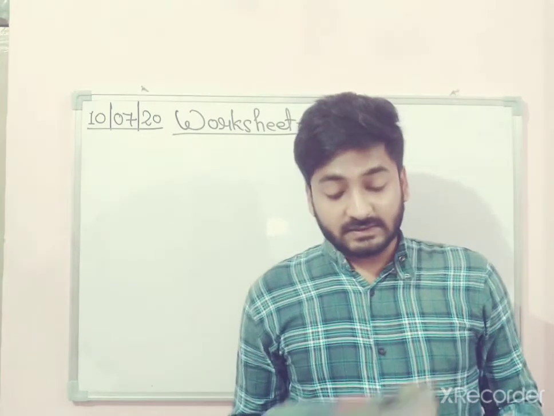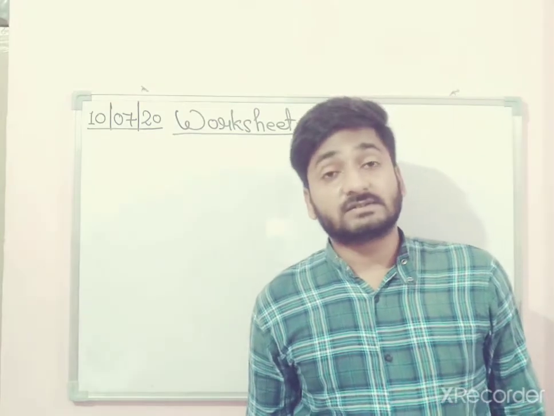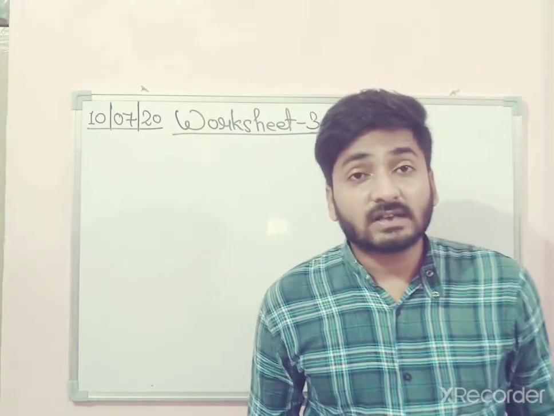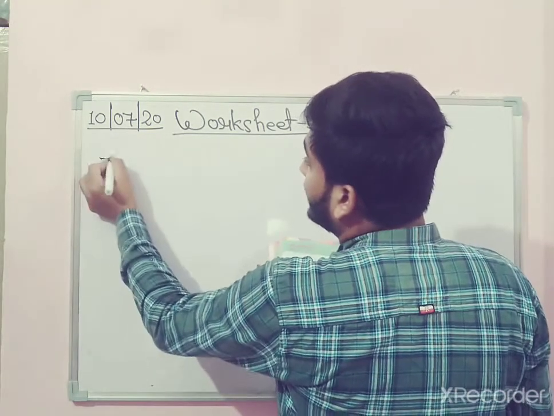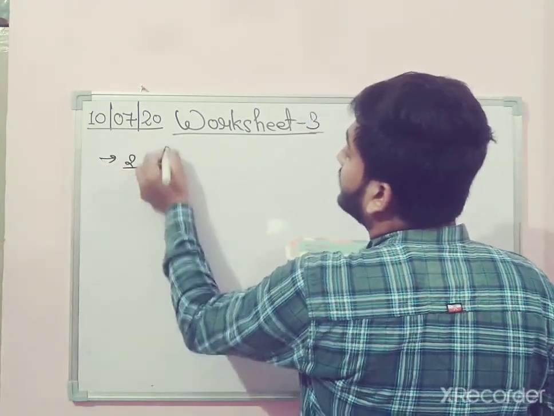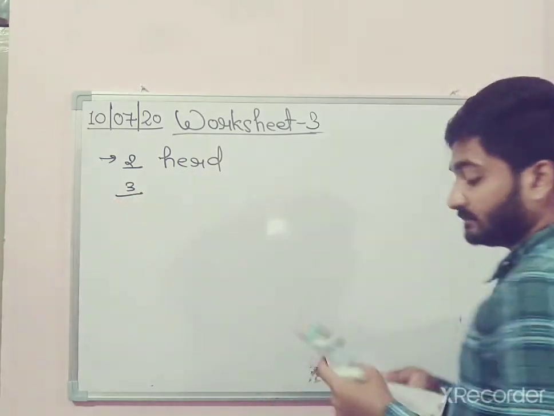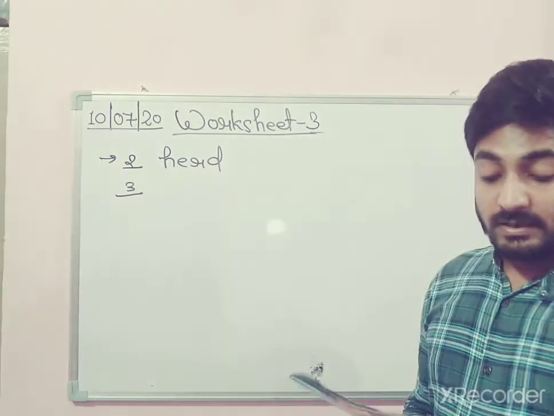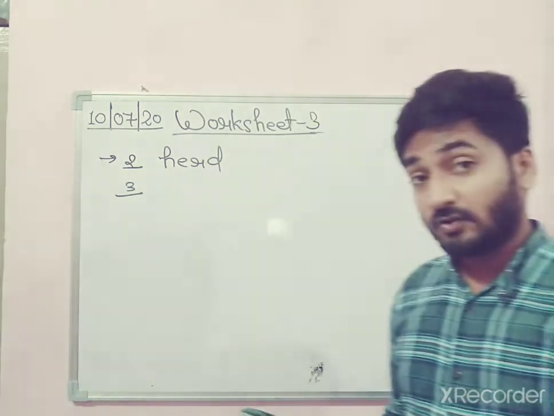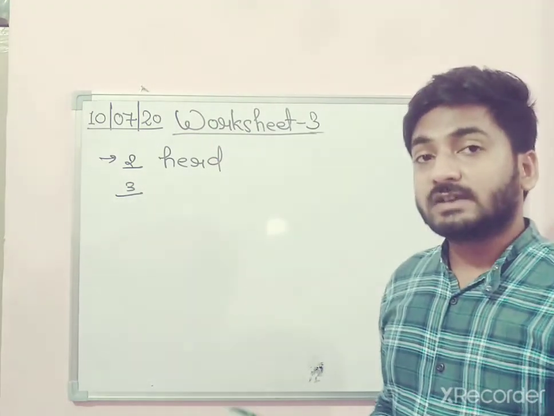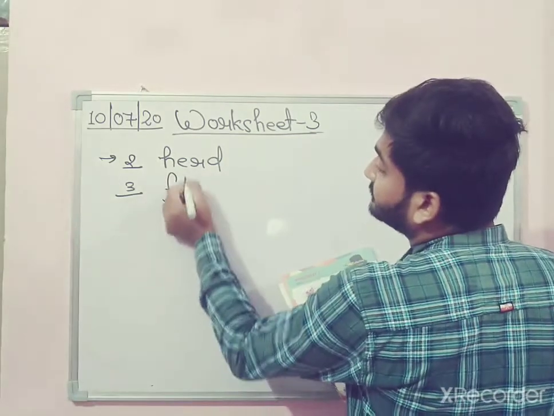The second sentence is I saw a herd of elephants in the zoo. Which word is the collective noun in it? In exercise 1, number 2, the collective noun is herd. Okay, circle it. Number 3, the flight of stairs was very steep. The flight of stairs, that means what is the collective noun in this sentence? It's flight.